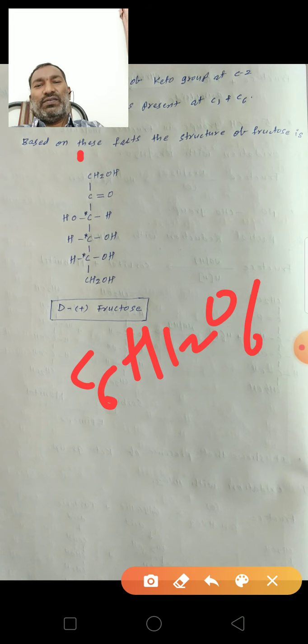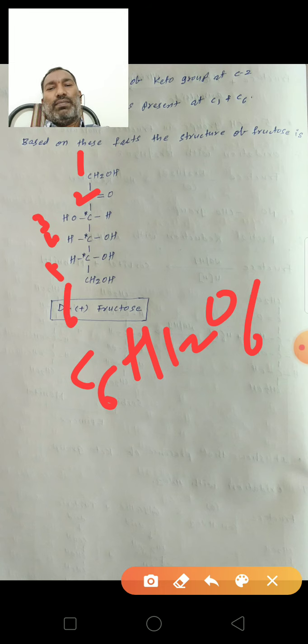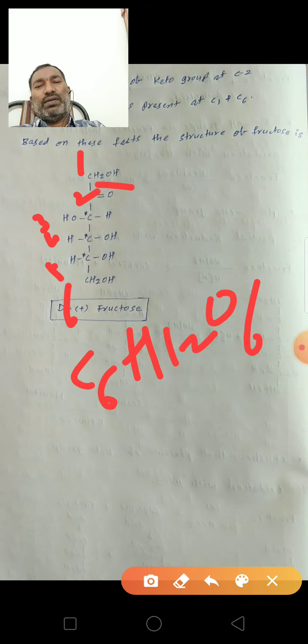This is the first carbon, the second carbon, third, fourth, fifth, sixth carbon. The first carbon has a CH2OH group, the second carbon is the keto functional group, the third carbon OH is on the left, the fourth carbon OH is on the right, the fifth carbon OH is on the left, and the sixth carbon is